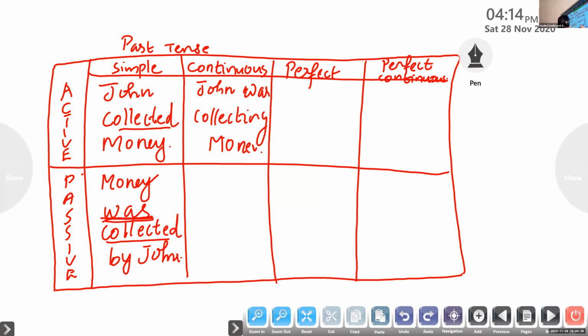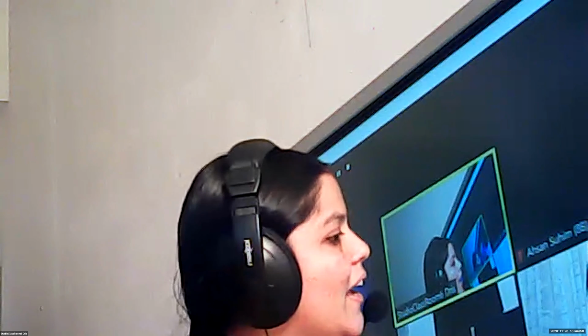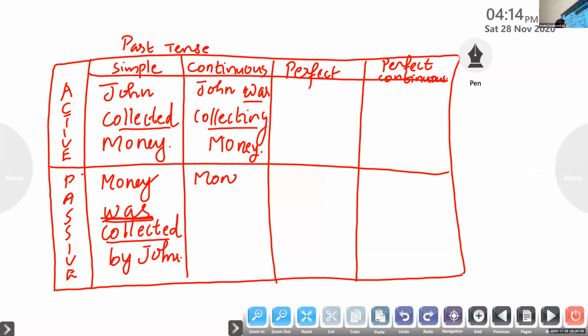Okay. It has some problem. It's not working sometimes. So tell me the finite verb used here. Money was being collected by John. Collecting. Vinayak, wonderful, good response. It is past tense, so we need to use the be form was, and it is continuous, so we need to use being.